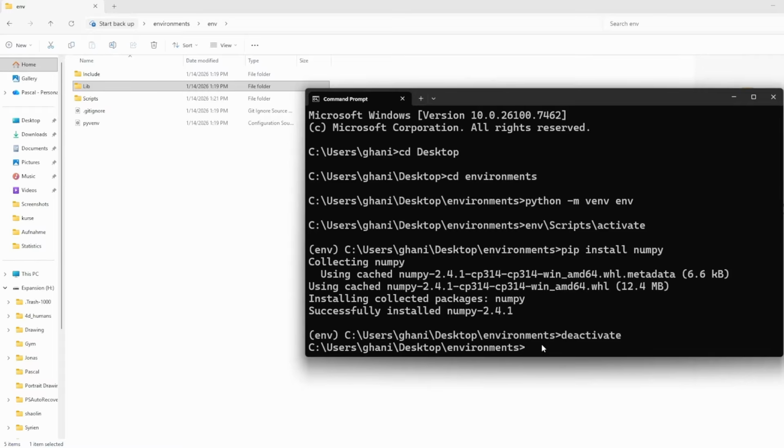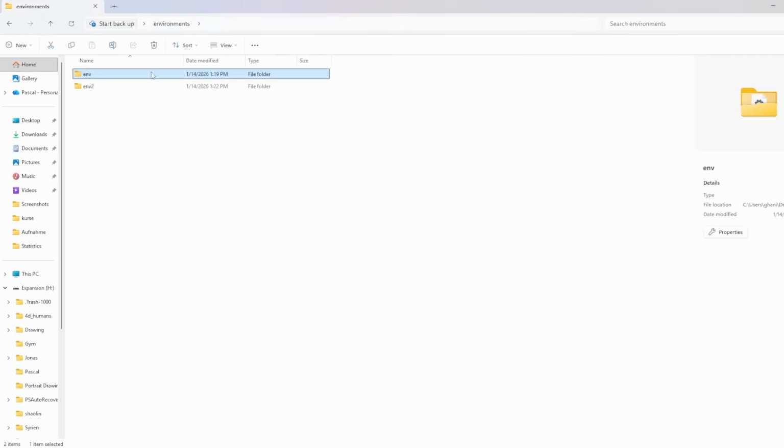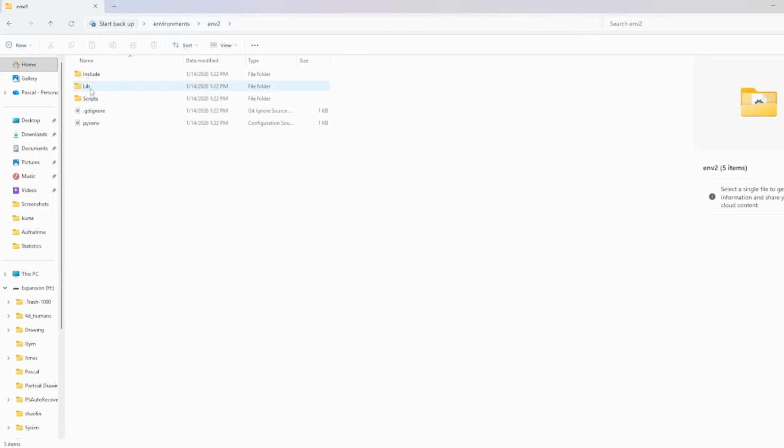We can now create a second environment by saying again python -m venv env2, for example. Let me create that one. And let's go to our environments folder, and we now created env2, so the second folder. And now we have the second environment right here. Let's go in there, go to lib, site-packages, and you can see numpy is not in here. So this here is a completely different environment with its own packages and of course also its own Python version, if we wanted to do so.